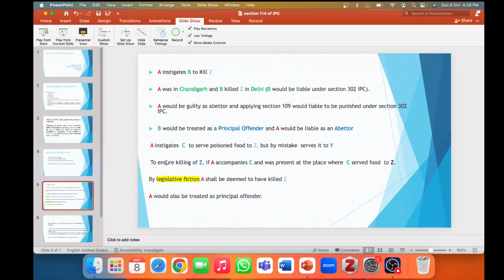Or if he wants to ensure killing of Z and he was present at the place where the child served poisoned food to Z, he shall be deemed to have killed Z. So here A, although he did not actually kill Z, would be treated as the principal offender.